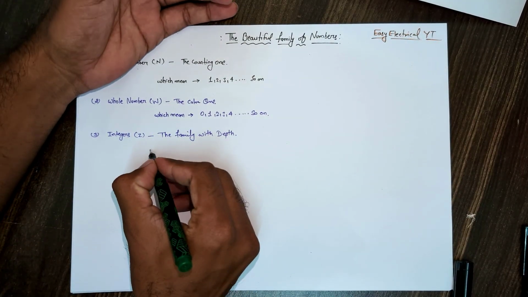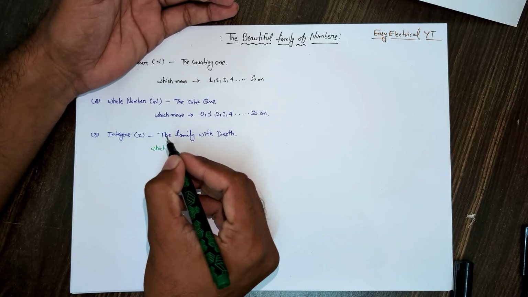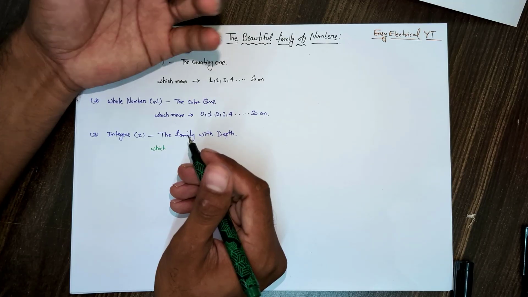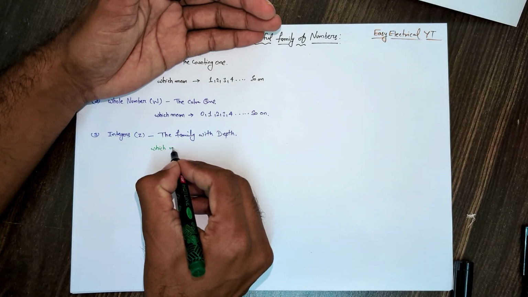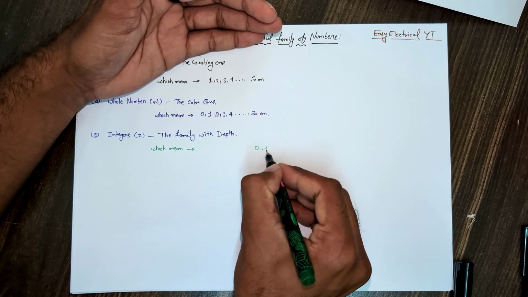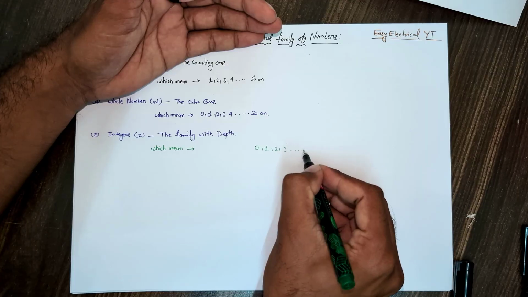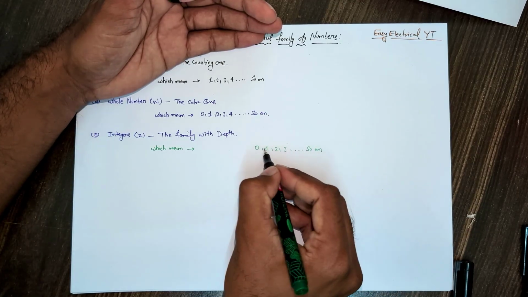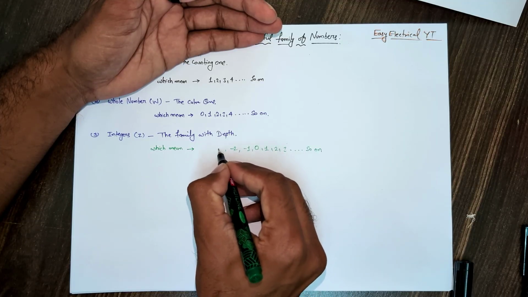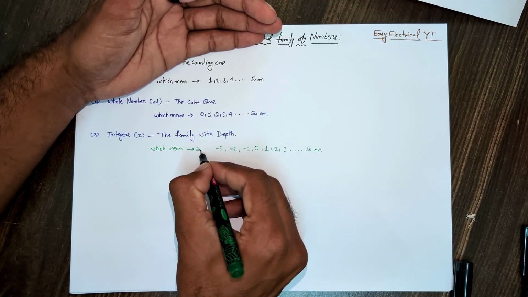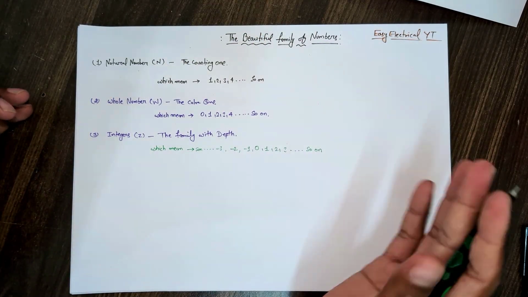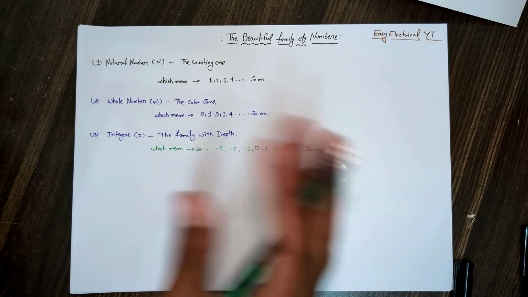Okay, which means we include the negative side of the numbers, so for every positive there is a matching negative also. Let's suppose we have 0, 1, 2, 3, and so on, and the negative side also: -1, -2, -3, and so on. Okay, these are called integers, the positive integers, zero, and the negative integers.